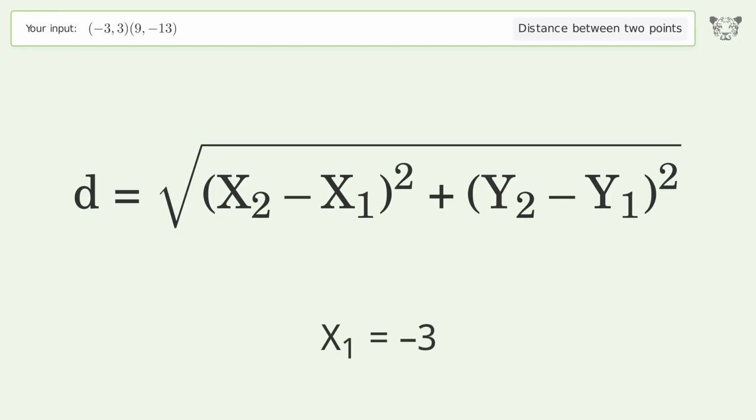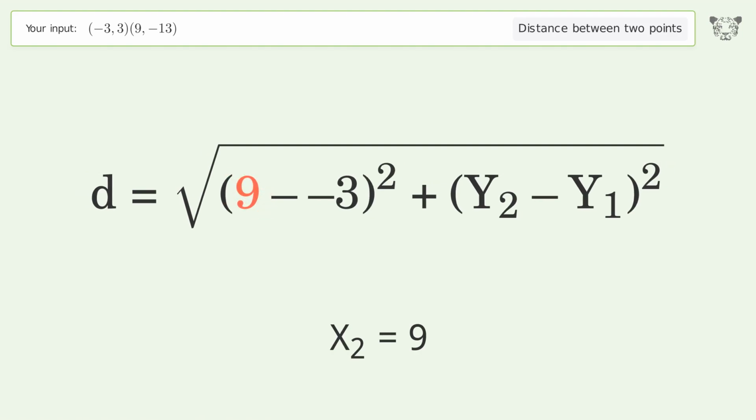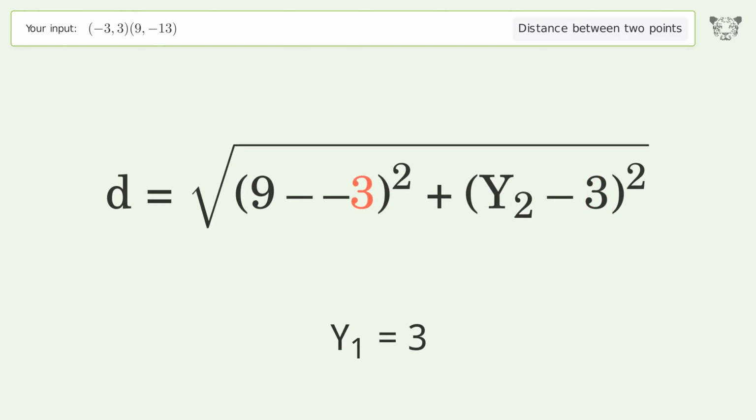x1 equals -3. x2 equals 9. y1 equals 3. y2 equals -13.